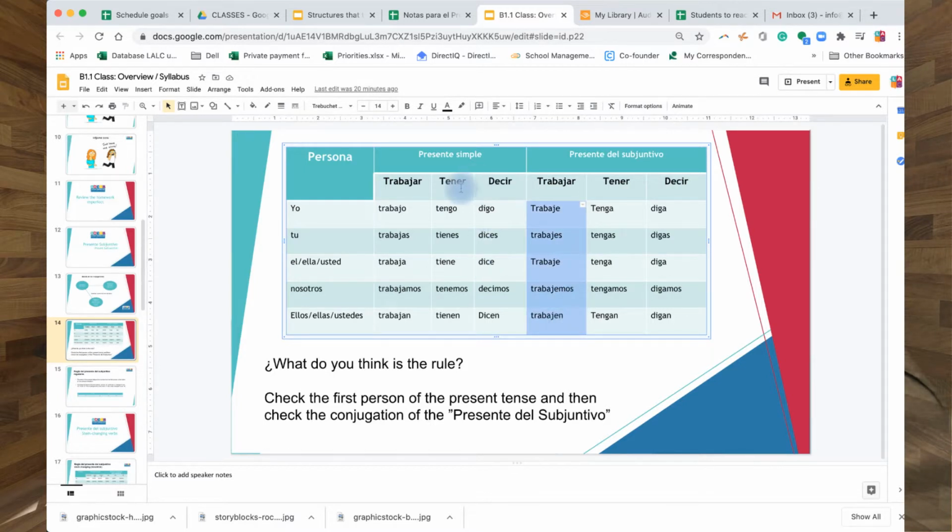But look at this one, that is ER. So, which person is it coming from? Now, let's focus on the stem. Do you remember I always tell you to focus on the stem and an ending? The stem of it, where does it come from? From the first person of the present indicative, present simple indicative, right? It's obvious en tener because it's yo tengo, and it changes O por A. So can you see that in ER and IR, it changes the ending to an A por una A, and in AR, it changes to an E, okay?